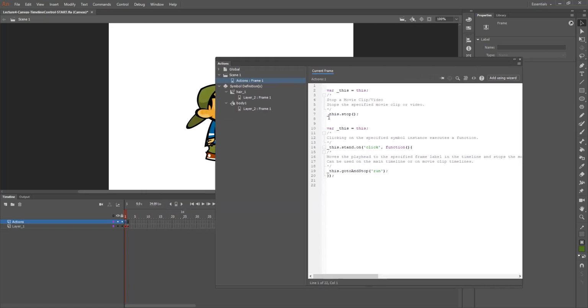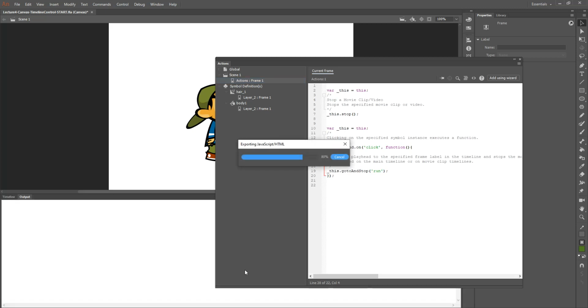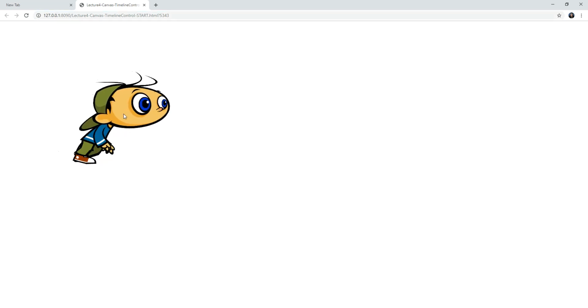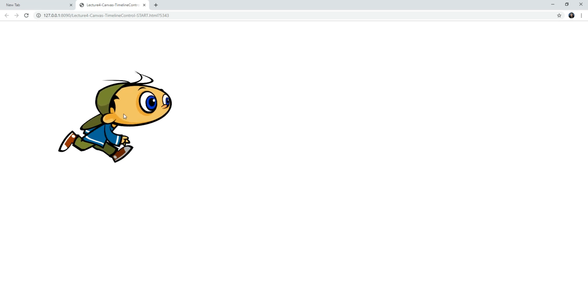Now what I just said here is this: on this timeline, on the movie stand, when I click on that movie clip, then execute this function, and the function says go ahead and go to the next frame, which is frame run, and stop. So when I test that movie, what's going to happen is it is going to be basically stopped because no action has been called on it until I actually click on the movie clip. And once I click on the movie clip, I go to the next frame, which is the run frame.